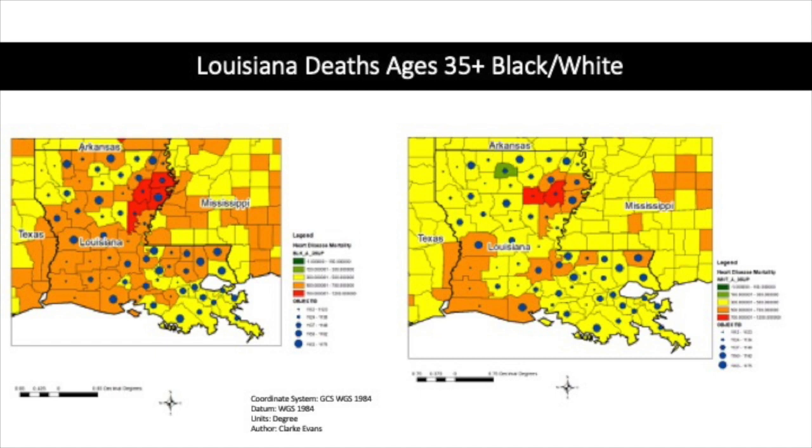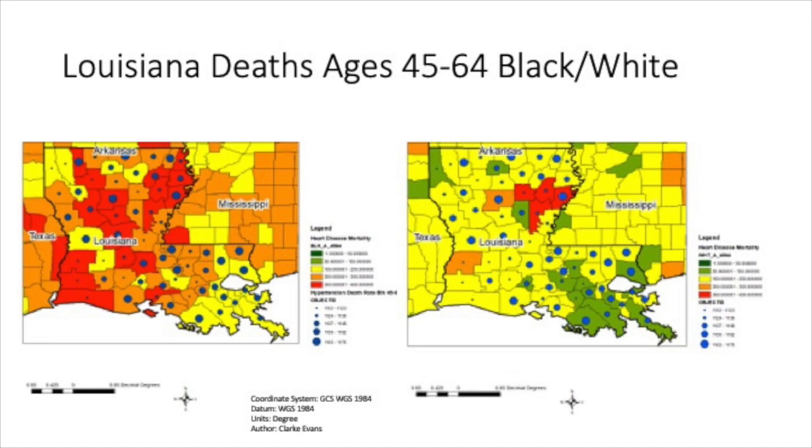The next age group, Louisiana heart disease deaths ages 45 through 64. You can see there's a significant difference between the black and the white side. On the black side, there's a significantly greater amount of red, which means there are far more heart disease death cases in Louisiana with that age group.